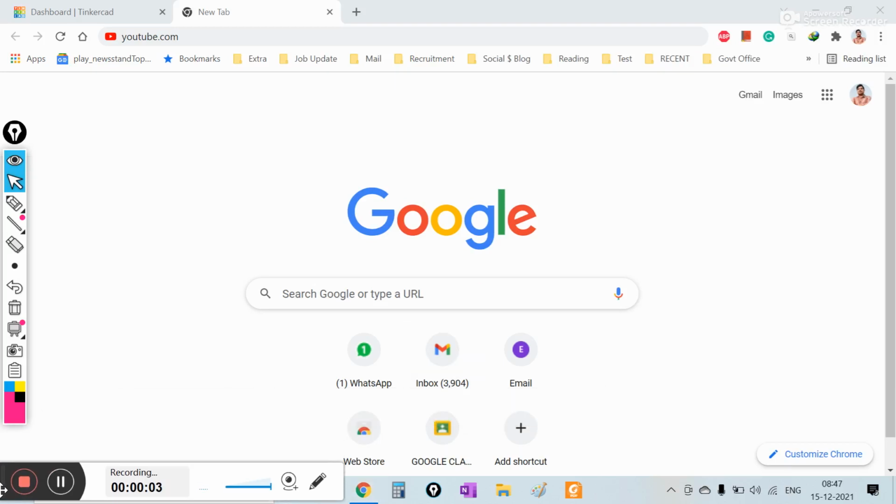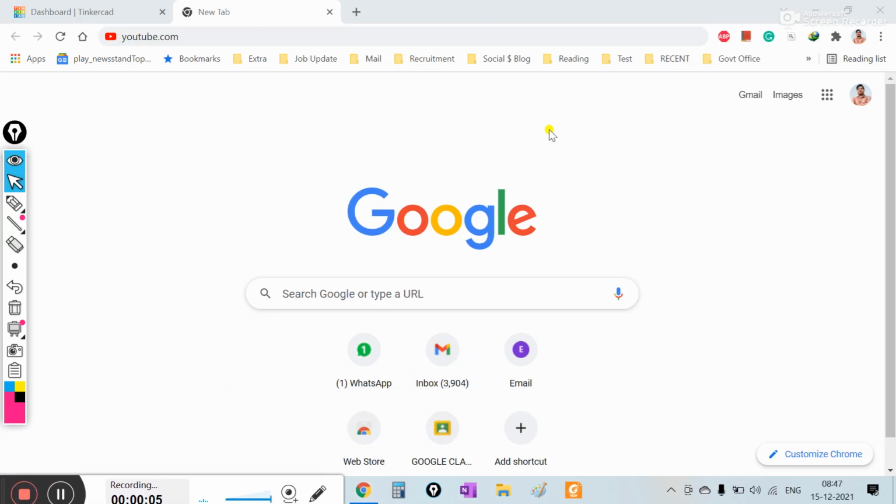Hello everyone. Today we are going to see how we can use a virtual lab for various experiments and activities. It is not just for experiments. You can use it for other things also if you become very familiar with it. I will tell you later.